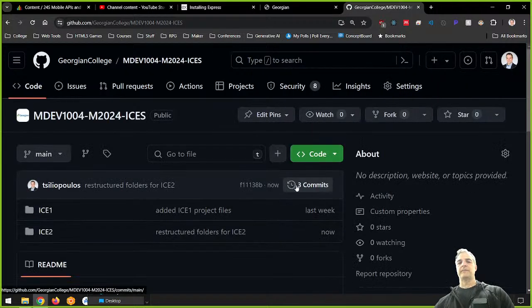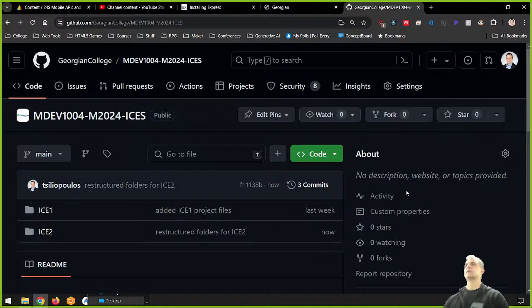Here's my 3rd commit. My friends, one thing I get a lot from students is they only commit one time for their assignments, right? In class exercise 2, I've already done 2 commits, right? I've added one for in class exercise 2 and the second one when I restructured. Every time you change something, and as you continue to work with GitHub or any kind of project, keep doing commits. If I add a feature, do a commit. If I go to the washroom, do a commit. If I stop for the day, do a commit, right? So that you make sure that you can revert back if there's a problem, okay?